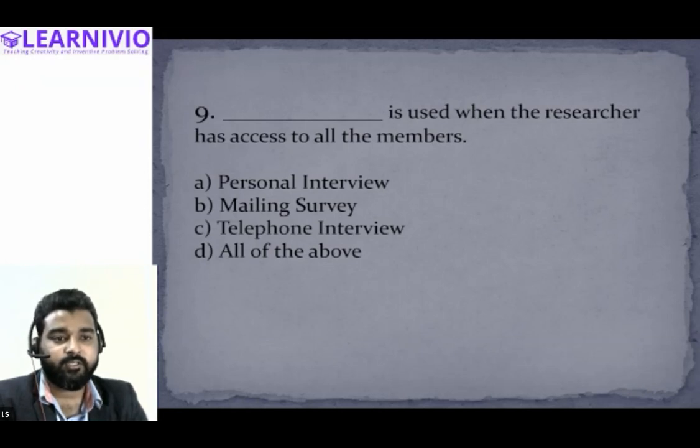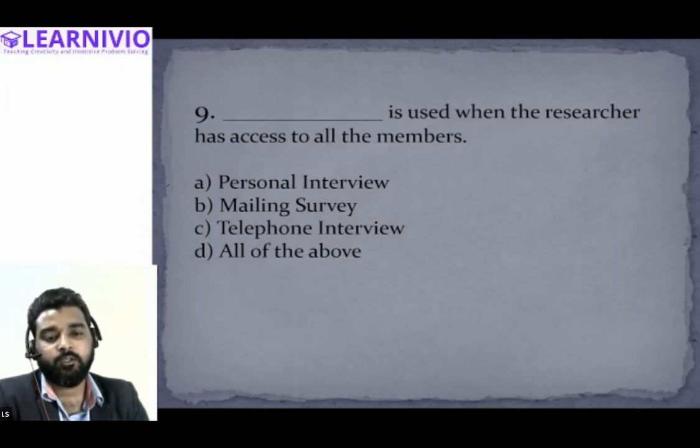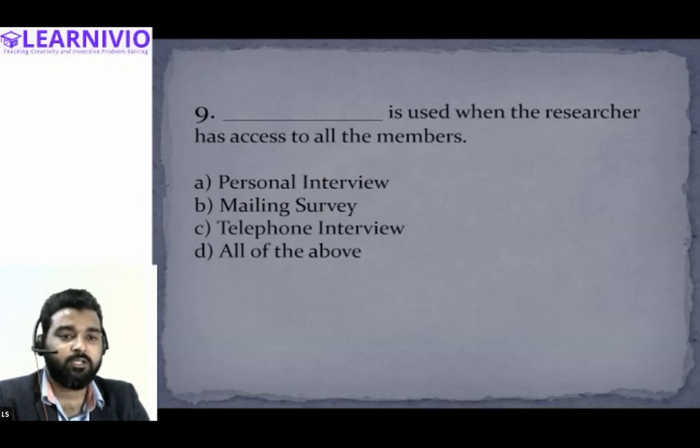See, here it is written that a dash is used when the researcher has access to all the members. That means the researcher can contact all the respondents or informants directly. If direct contact is possible, why would he call that person, or why would the investigator mail the questionnaire to the informant?